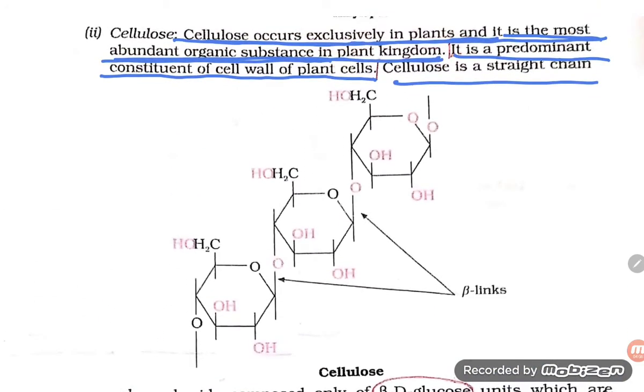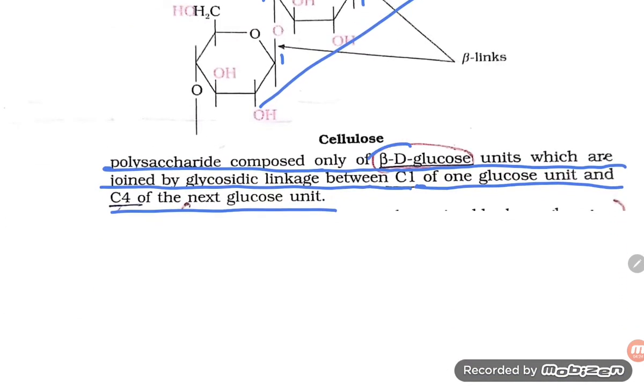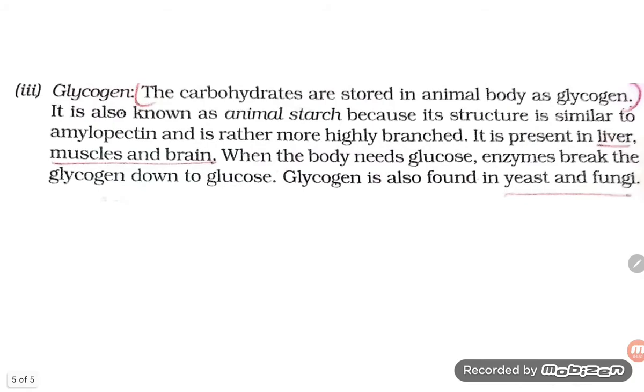So here the bond is formed between 4 and 1, and here again 4 and 1. So this is almost a straight chain. The polysaccharide is composed of beta-D-glucose, students. This is the beta-D-glucose. So cellulose is made of beta-D-glucose.